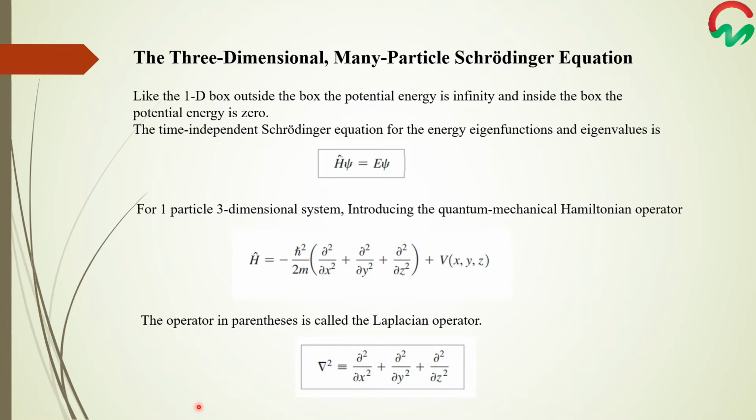So the time independent Schrödinger wave equation for the energy eigenfunctions and energy eigenvalues is given as Hamiltonian psi equals E psi. For a one particle three-dimensional system, we introduce the quantum mechanical Hamiltonian operator, which is given as H equals minus h bar square over 2m times (del square over del x square plus del square over del y square plus del square over del z square). This operator in parenthesis is called the Laplacian operator, plus V, which is the potential energy term for the three dimensions x, y and z.